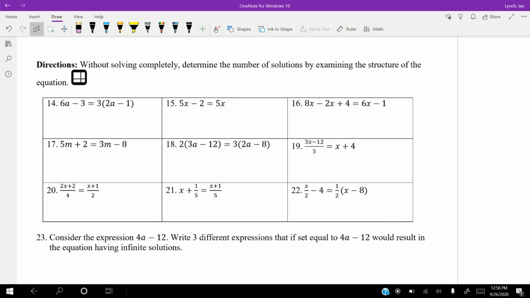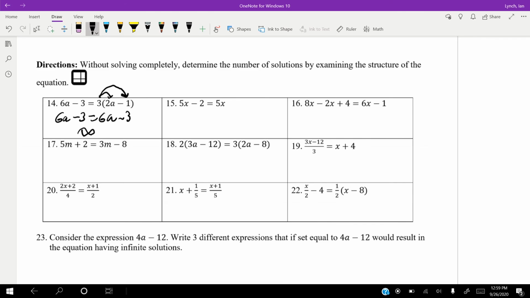All right, so without solving, determine the number of solutions. What I'm going to do is get it down to a point where I can see, after distributing and combining like terms, what is going to happen here. On number 14, I need to distribute. So we have 6a minus 3 is equal to 3 times 2a is 6a, and 3 times negative 1 is negative 3. This is infinite. We can see by what we just wrote that this has to be infinitely many solutions.